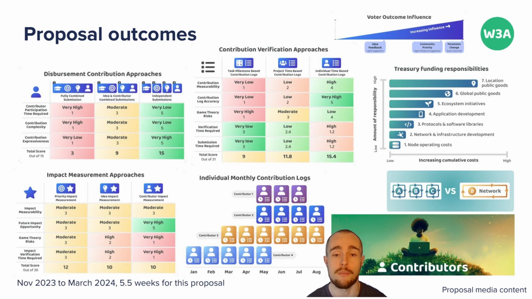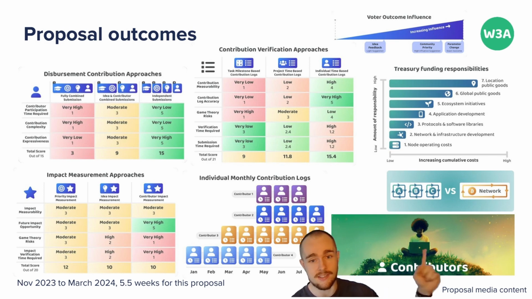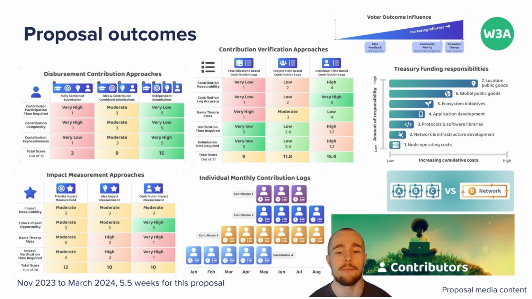The proposal outcomes from our pivoted execution efforts focused on making educational resources about treasury systems and disbursement. These images help to highlight some of the analysis that we completed between November 2023 and March 2024. You can find all of this analysis at treasuries.co. This proposal was one of 3 that helped us to fund these contribution efforts, and this proposal supported 5.5 weeks worth of that effort. One of the key suggestions that emerged from this analysis was a proposal outlining the opportunity to experiment with an open source contributor funding process. This is a funding process that has a ton of long-term potential, and we've been actively sharing this proposal with the community and the Catalyst team.